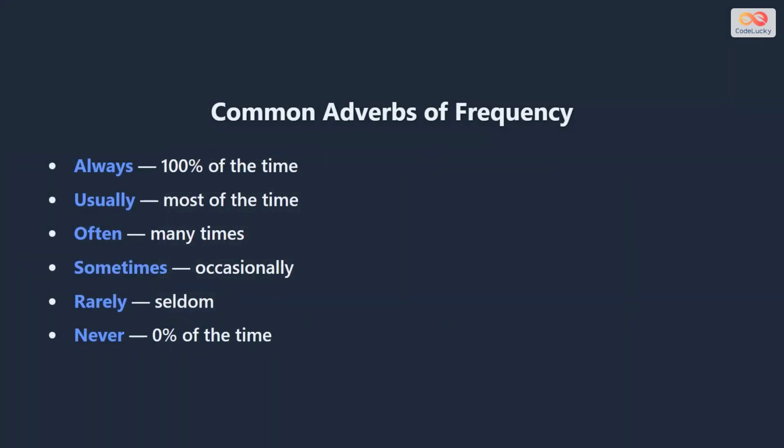Here are the most common adverbs of frequency from most frequent to least frequent. Always means 100% of the time, usually means most of the time, often means many times, sometimes means half of the time, rarely means almost never, never means 0% of the time.